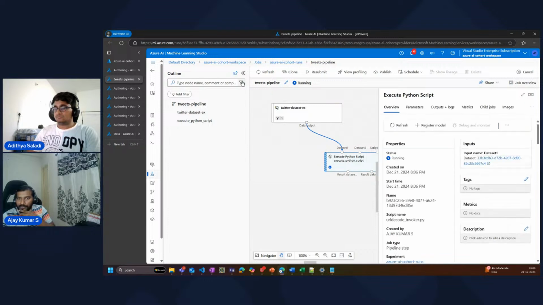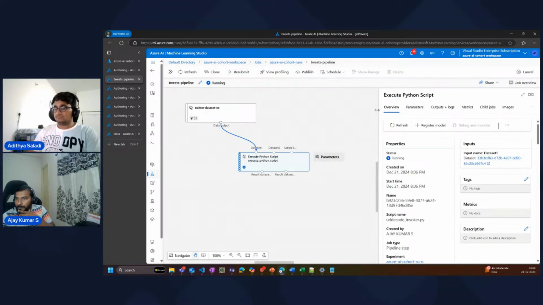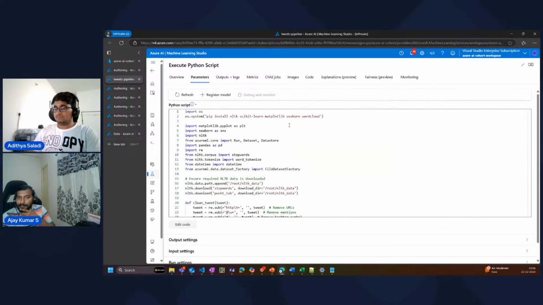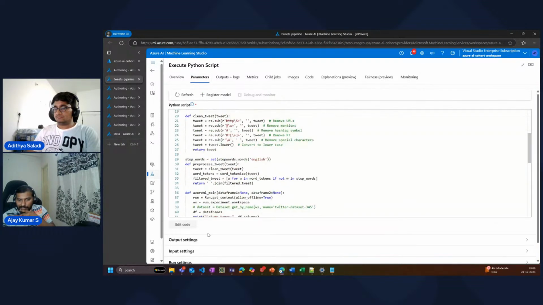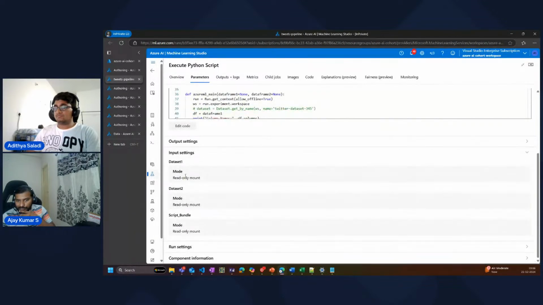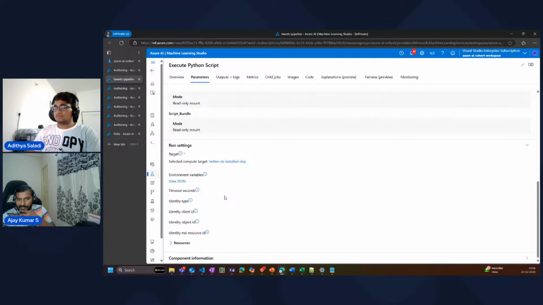Now, if I double click on this, it will pop up a screen like this, and you can see the status of this particular job. You can see the parameters, which is nothing but the script, what is the input, what is the output, where it is going to write. Input is nothing but the previous step, what is the run setting, etc.